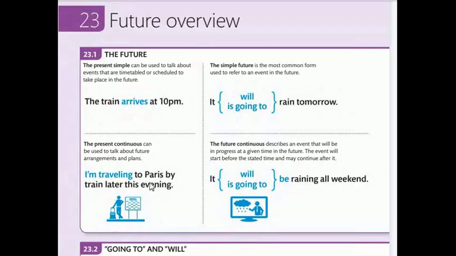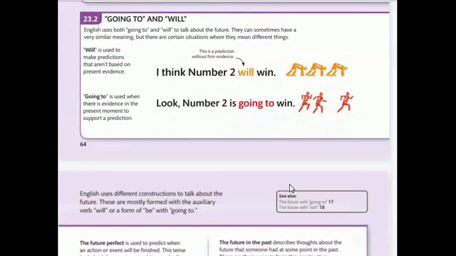Next one. The present continuous can be used to talk about future arrangements and plans. I am traveling to Paris by train later this evening. The future continuous describes an event that will be in progress at a given time in the future. The event will start before the stated time and may continue after it. It will or it is going to rain all week.